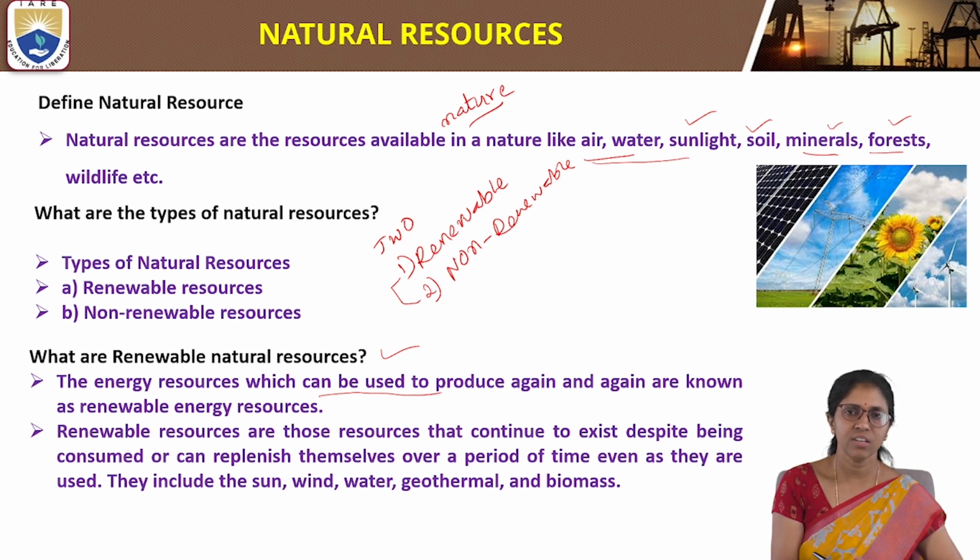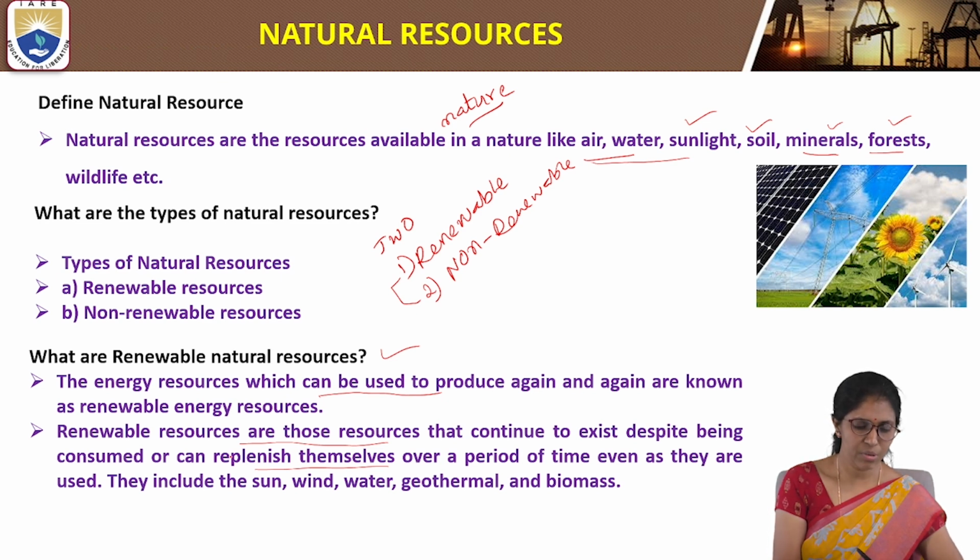The natural resource which can be regenerated again and again in a short duration is called a renewable natural resource. Renewable resources continue to exist despite being consumed, or can replenish themselves over a period of time, even as they are used.